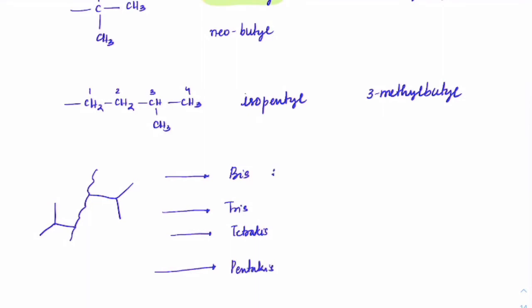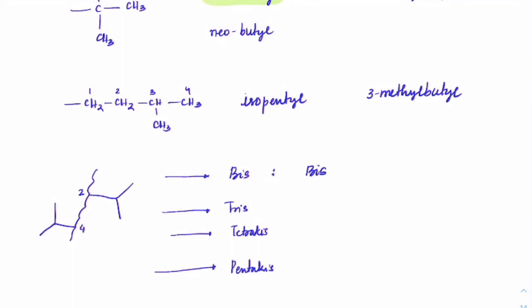Basically, if you check out, these two are isopropyls. Let's say this one is at number 2 and this one is at number 4. So one is situated at number 2 and one at number 4 on the main chain. Got it? Then we will use the word bis, because there are two of them.